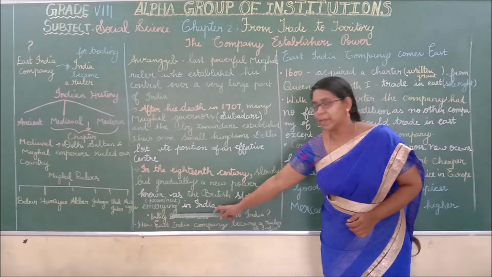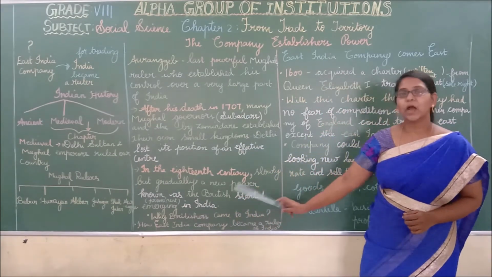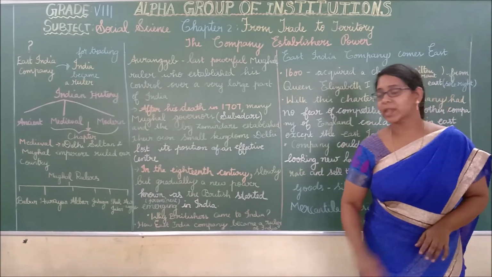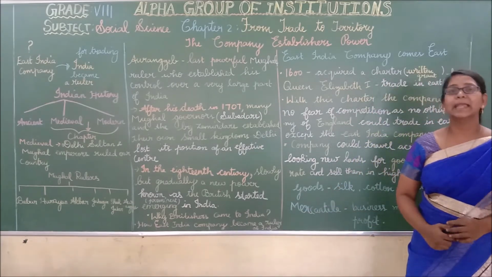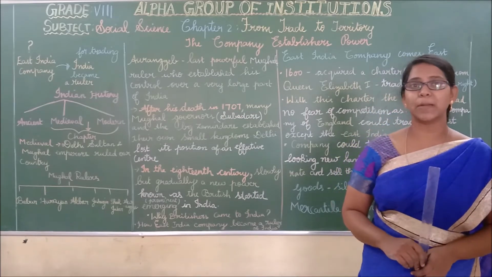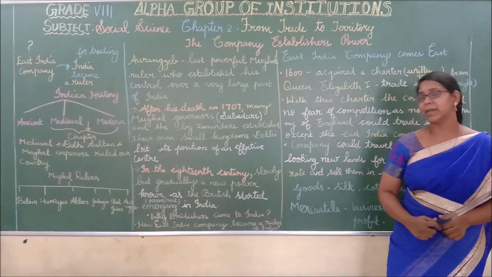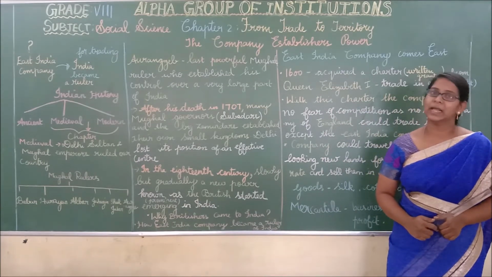What does emerging mean? It means becoming prominent. Now we have a question: why did Britishers come to India, and the next question that arose in our mind is how the East India Company became a ruler of India.